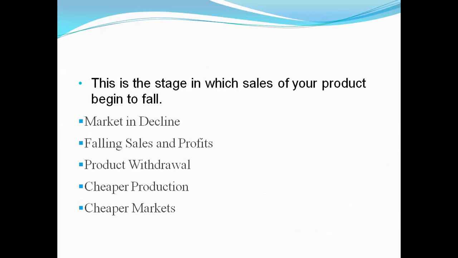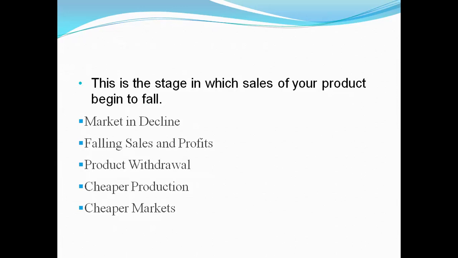Then we have the last stage, decline stage. Decline means when the sale of the product begins to fall, right? When product sale declines, at that time the market is in declining stage regarding your product. Falling sale, profits are less, product withdrawal is possible, because any company doesn't want to spend more and more on the same product which is not accepted by the market.